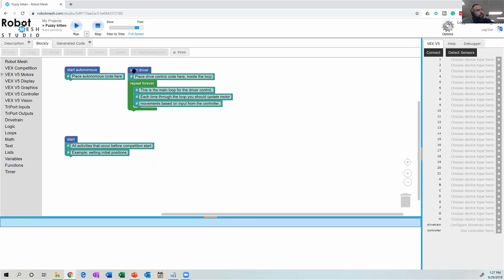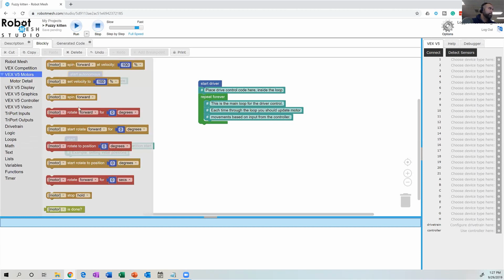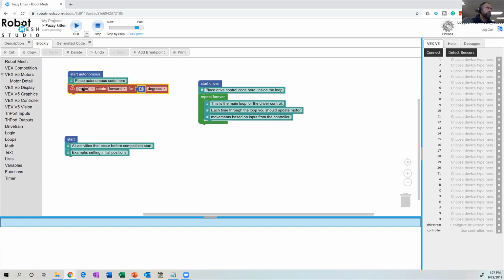And what you can see now is I have these 3 functions, or these 3 places to place blocks. I have my autonomous behavior. So say I'm just making this up right now. Maybe what's going to happen is the robot's motor is going to do something. So this might be, my left motor is going to spin forward for 90 degrees. And then, I don't know, I might have a drivetrain that does something weird. And so you can imagine that all of this code executes during the 15 seconds of autonomous.